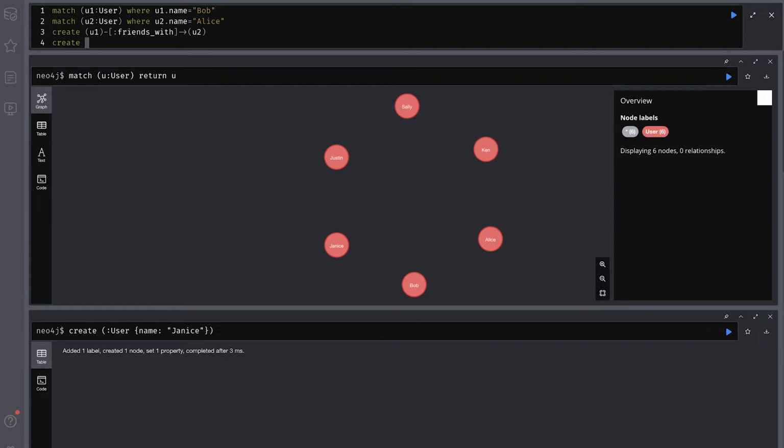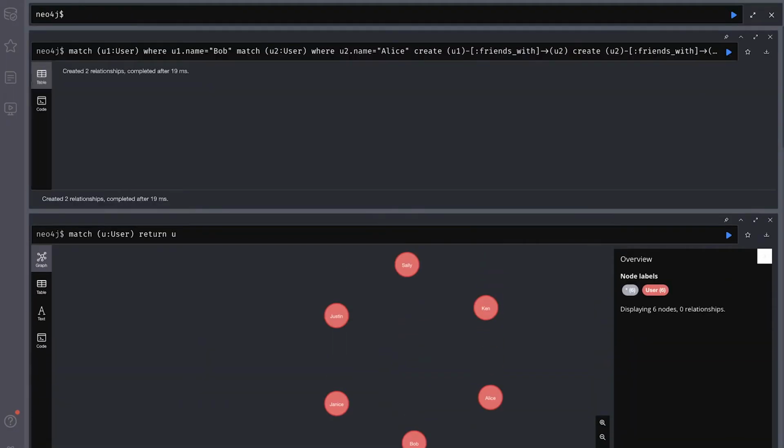Now, you also want to add the same relationship, FRIENDS_WITH, going from Alice to Bob. The reason you want to do that is you want to be able to query this FRIENDS_WITH relationship in both directions. Now in Neo4j you can add dual directional relationships, but it's convention to just do a singular direction. So we're going to create two different relationships, FRIENDS_WITH, one going from Bob to Alice and one from Alice to Bob. Once we have that, we just execute that.